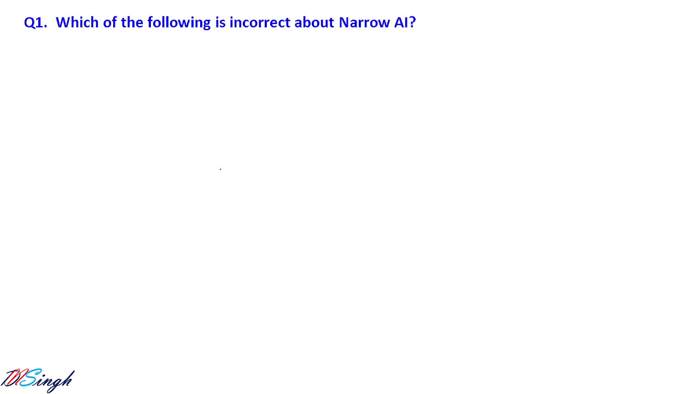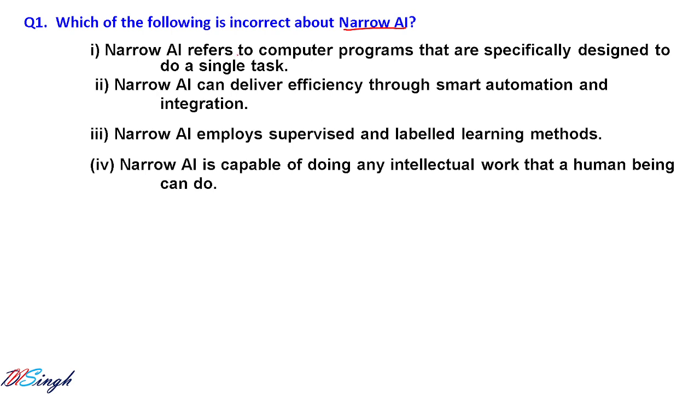So this is our first question: which of the following is incorrect about narrow AI? The starting stage of AI is called narrow AI, and the most advanced AI is called deep AI. Let us see the options. These are the four options available.